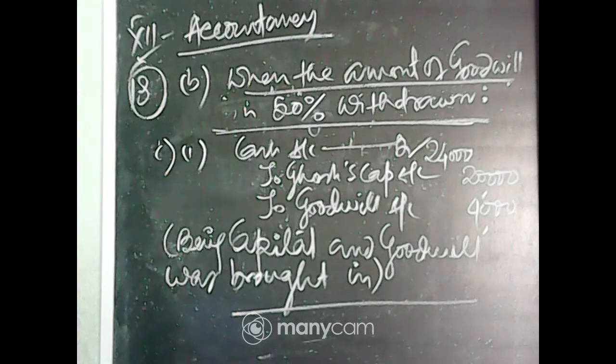Next, number 2, goodwill will be distributed to all partners in sacrificing ratio.